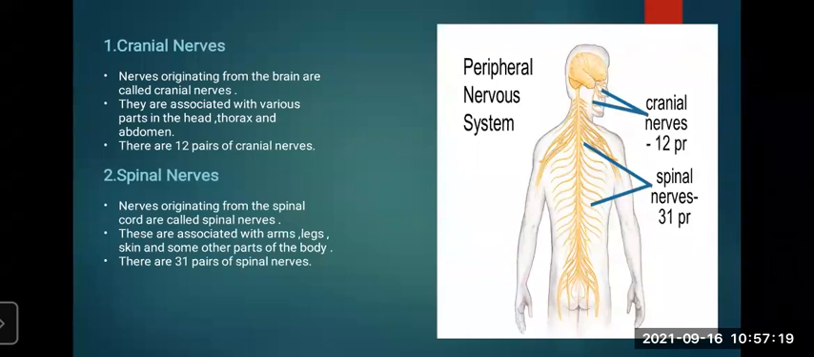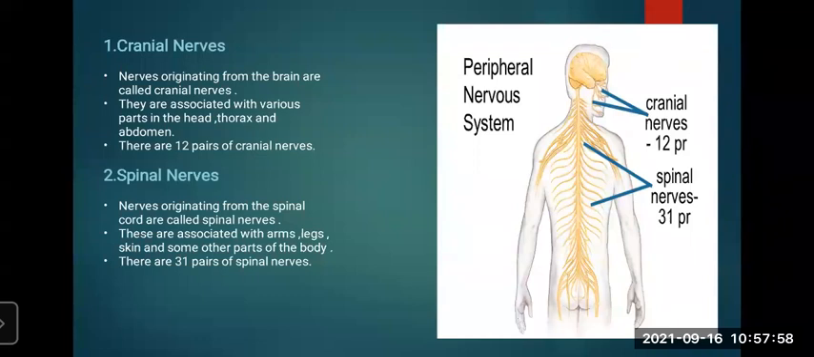Now the spinal nerves. Nerves originating from the spinal cord are called spinal nerves. So the peripheral nervous system consists of the nerves originating from the central nervous system, and they are of two types: cranial nerves and spinal nerves. The nerves which originate from the brain are called cranial nerves, and those originating from the spinal cord are called spinal nerves. Understood? So nerves originating from the spinal cord are called spinal nerves.